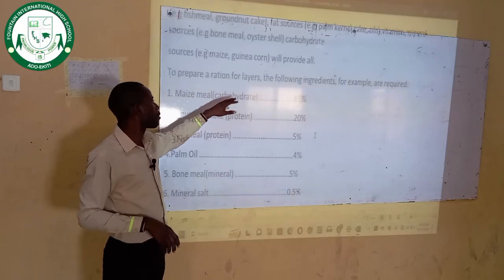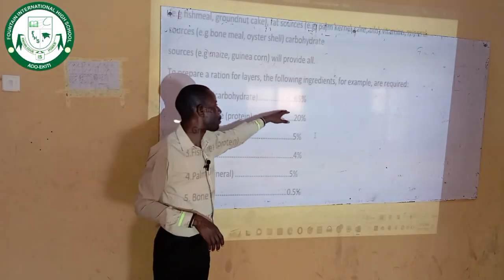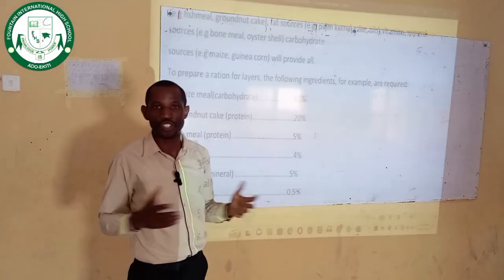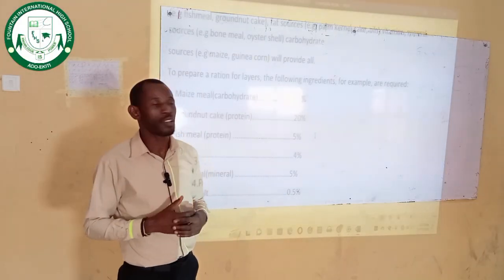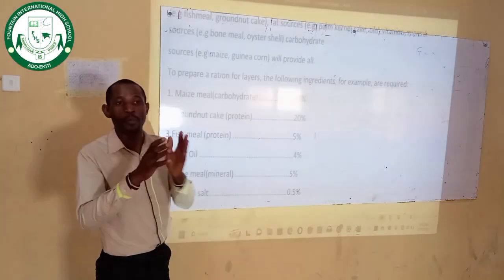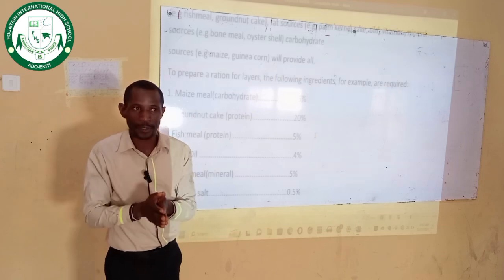This maize meal gives carbohydrates and it contains 65%. For instance, if you want to produce 100 kg of layers feed, you want to formulate feed for layers, the total weight of that feed is 100 kg.